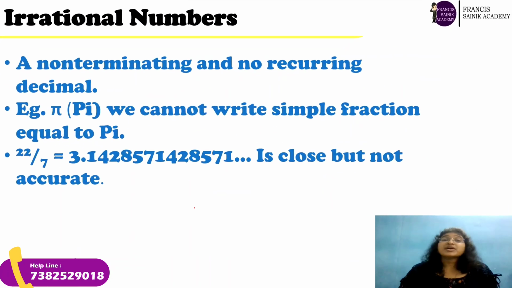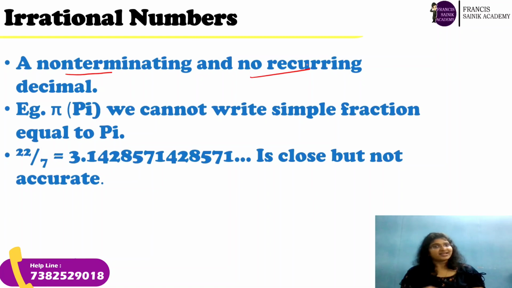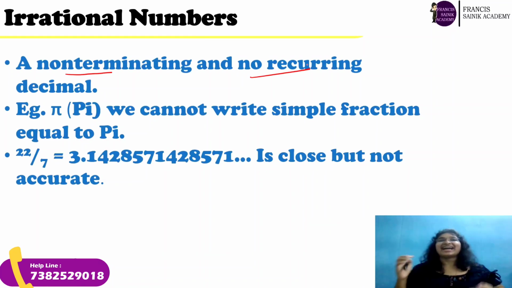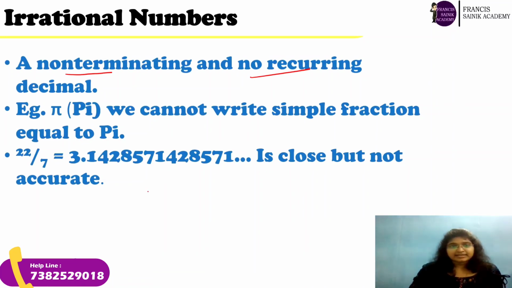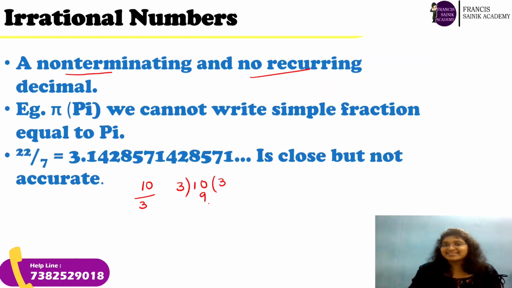What are irrational numbers? Irrational numbers are non-terminating, non-recurring decimals. What is this? Non-terminating, non-recurring. New words, right? Don't worry, I'll tell you what they are. For example, divide 10 by 3. So what will be your answer? 3, 3s are 9, 1. So I have to put a decimal now. 0, 3s are 9, 1, again 0, 3s are 9.